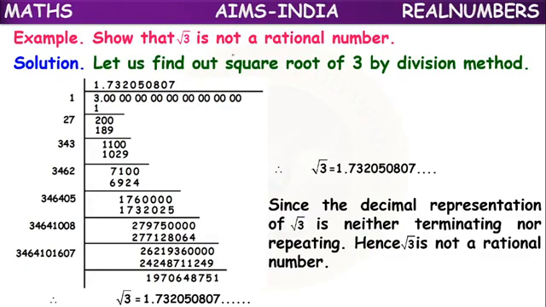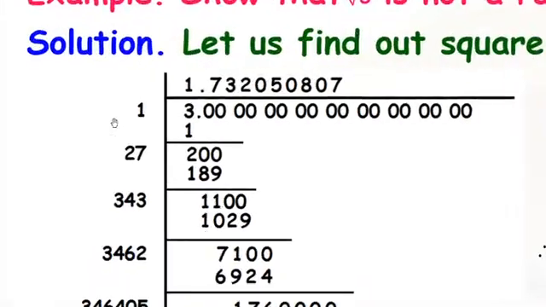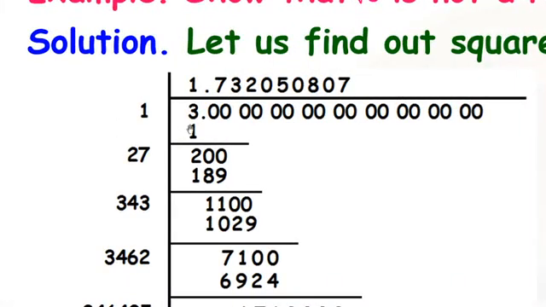Root 3 is not a rational number. So again by the division method, 3 point, as many zeros as we want, we can take. 1 1 is 1, 2 2 times is 4; if we take 2, the value will become more. That's why we are taking 1. 1 1 times 1. So 3 minus 1 equals 2. This one we have to double.